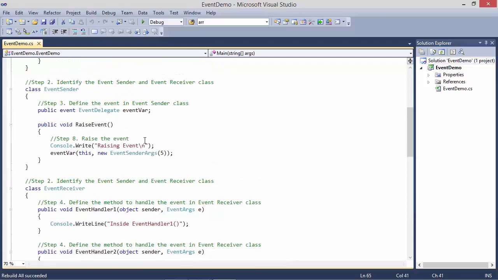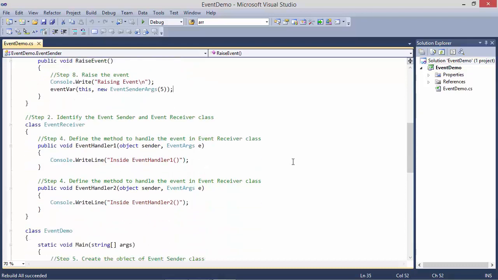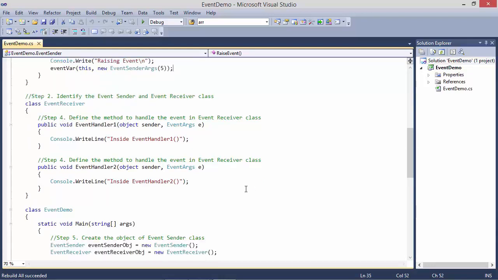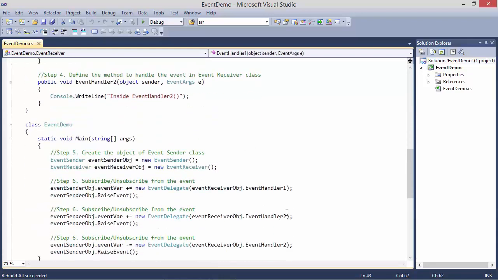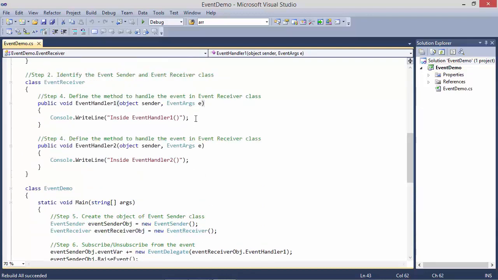So here is the EventSender class and RaiseEvent method. So here we are raising the event, which will be handled by the method EventHandler1, because right now we have subscribed EventHandler1 method of EventReceiver obj. So it will come here, and here we are just displaying this statement, but in actual the event will be handled here.